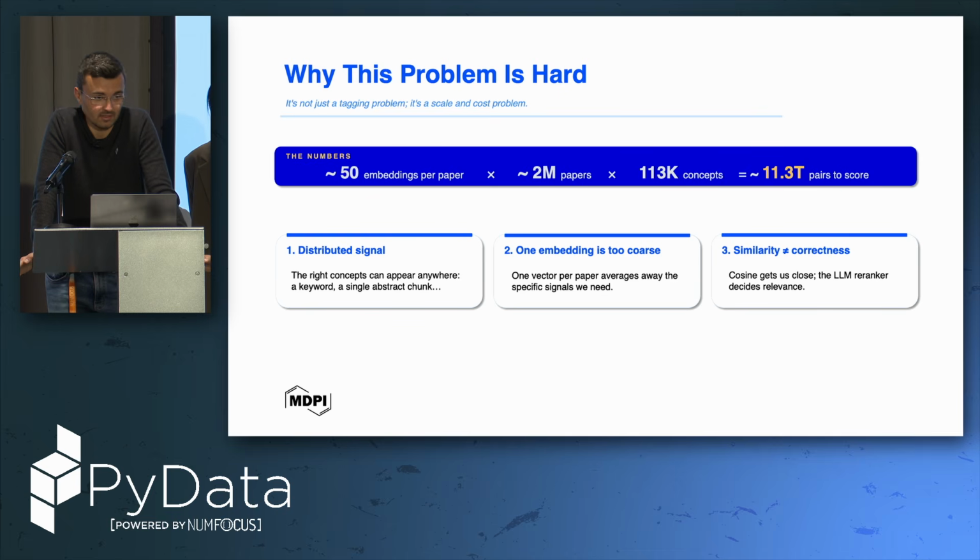So we have a strategy, as we can see now, of up to 50 embeddings per paper. We have 2 million papers. We have 113K concepts. So we are having trillions of potential pairs to be scored. And similarity doesn't always equal correctness, because cosine gets us close, but the LLM re-ranker has to do a final step to filter out what's not needed.